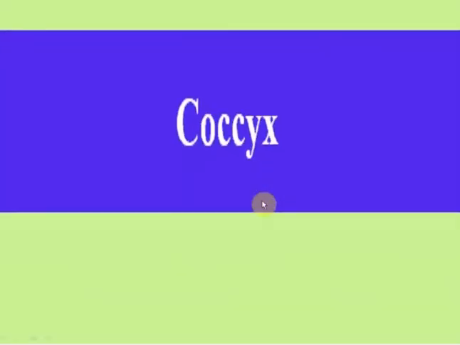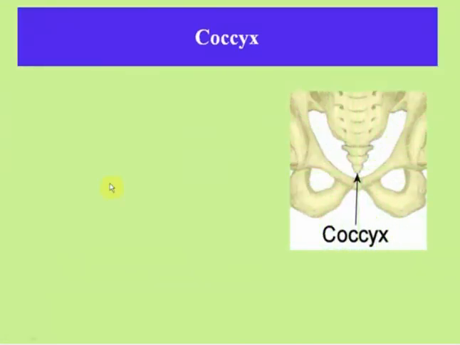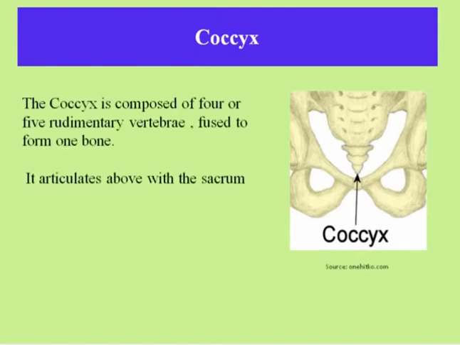Next comes the coccyx, commonly referred to as the tailbone. It is the final segment of the vertebral column in tailless primates like human beings. It comprises 3 to 5 separate or fused vertebrae, the coccygeal vertebrae.